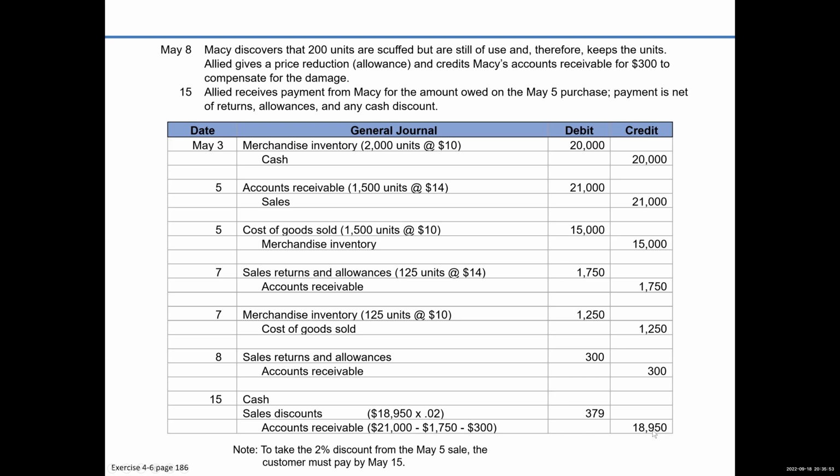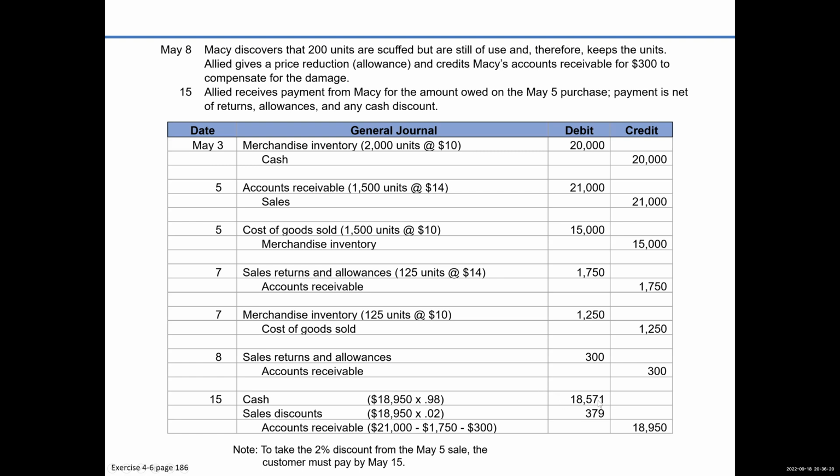18,950 minus the discount, and that's going to be 18,571. Now, you know me, I like to check my work. So I plugged and chugged it here, 18,571 by going 18,950 minus 379. I plugged the amount so that debits equal credits, and it's 18,571.